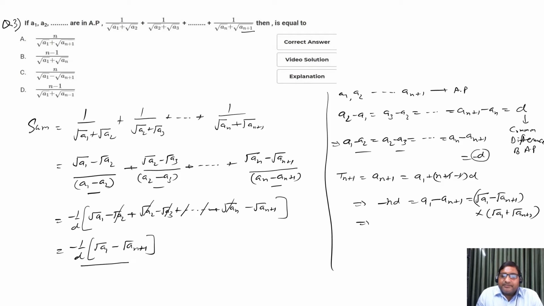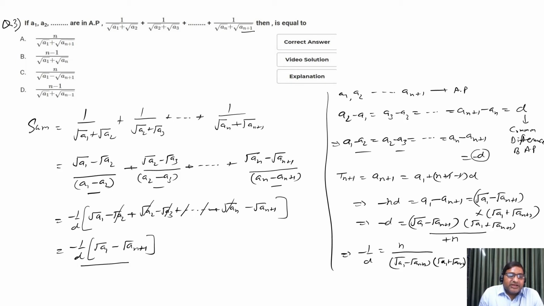So minus D will be under root a1 minus under root a(n+1) into under root a1 plus under root a(n+1) by n. Now after reversing this, minus 1 by D will become n by a1 minus a(n+1) into under root a1 plus under root a(n+1), right?